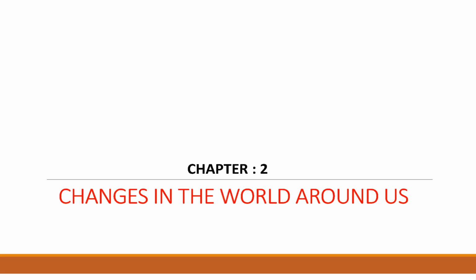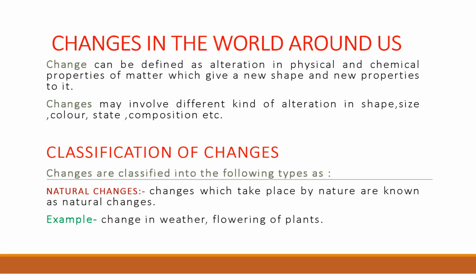As we know, we have completed chapter one and now we are going to start chapter two of chemistry, Changes in the World Around Us, the changes which we see in our surroundings. In this chapter we are going to study the different categories of the changes which we have seen in our surroundings. So let's start. First, what is change?